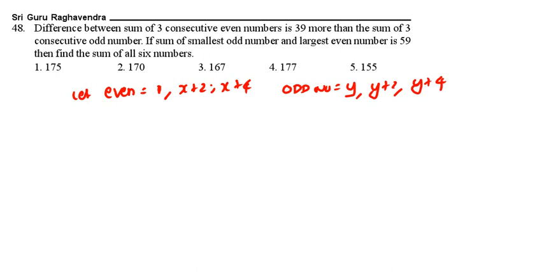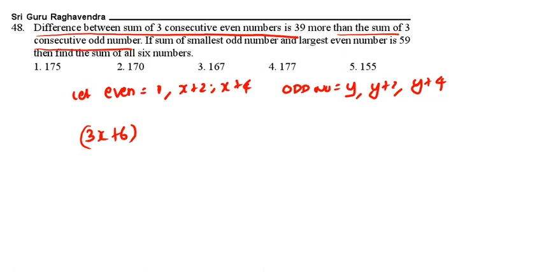The sum of 3 consecutive even numbers is 3x plus 6. 3x plus 6 is 39 more than the sum of 3 consecutive odd numbers, that is 3y plus 6.